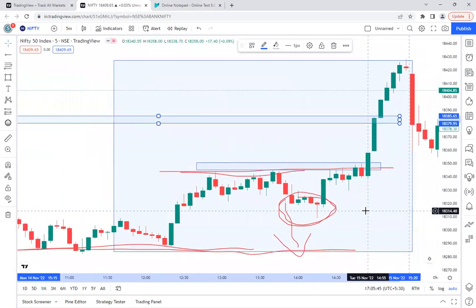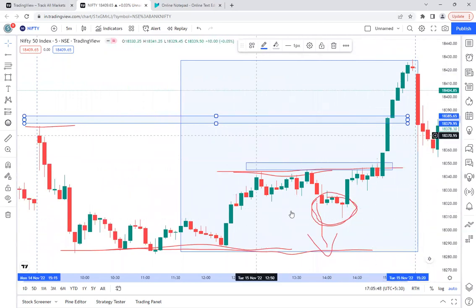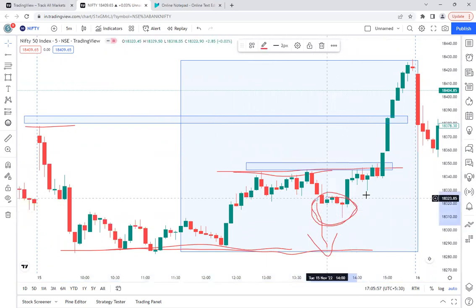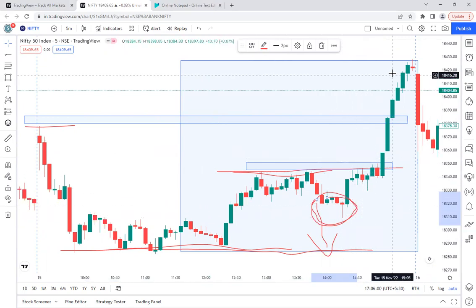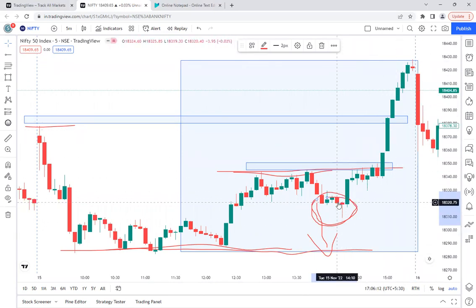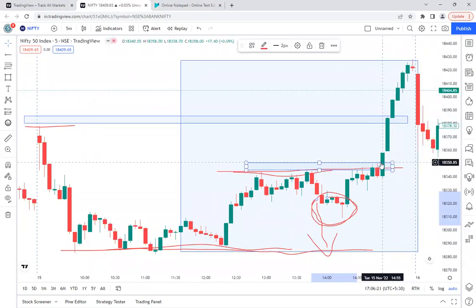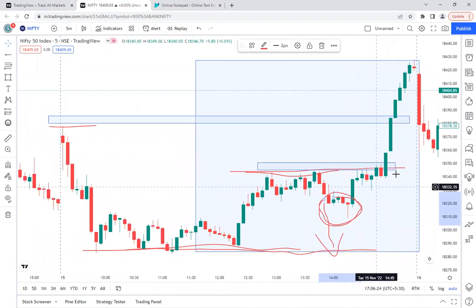So in simple, what I will try to say here is, in this particular zone, after coming to that level, they have given a selling impression and they trapped the sellers. And after trapping the sellers, they moved very quickly, a very huge move. It is roughly from 18,320 to 18,420, a 100 points move. The momentum is also very strong. If you see the candles, the two large green candles. So this is what happened yesterday in Nifty.